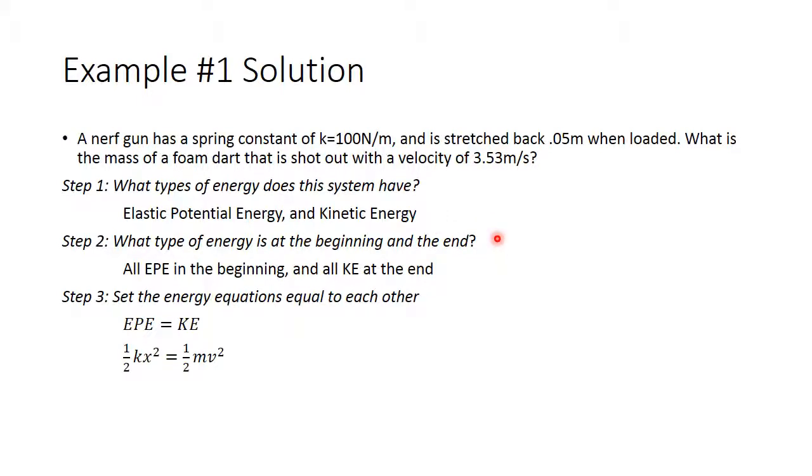What type of energy is at the beginning and the end? Well, in the beginning, the spring is stretched back 0.05 meters. And the end snapshot is when it's moving with a velocity of 3.53 meters per second.